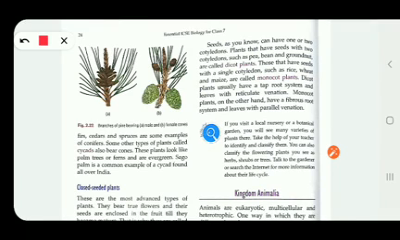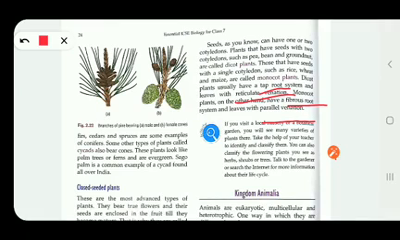Dicot plants usually have a taproot system and the leaves with reticulate venation, while monocot plants on the other hand have a fibrous root system. This fibrous and taproot you already studied in your class 6. They have a parallel venation. Monocot have a fibrous root and parallel venation, whereas dicot have a taproot and reticulate venation.